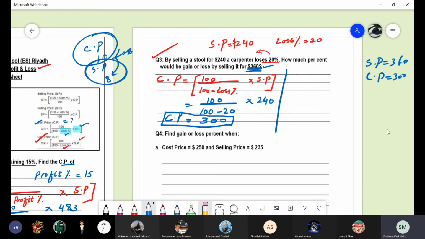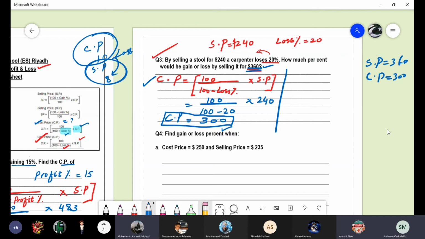He will go in loss for the second time, or he will gain? He will gain. Because by selling the stool at $240, the cost price of the stool is 300. He said in the question that when he sold the stool at $240, he lost 20%. That time we don't know the cost price. Actually, the cost price is 300. If he sold the stool at $240, he is going to lose 20%. But if he is selling at $360, then what's going on?